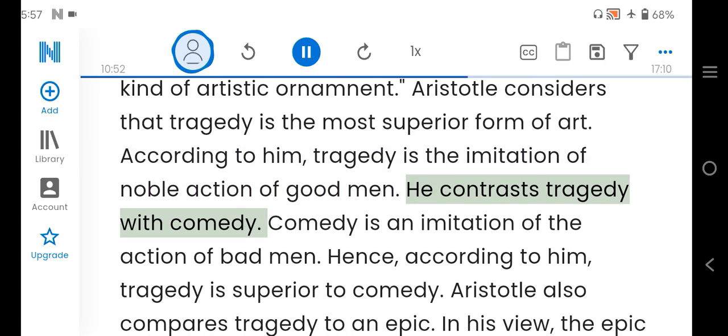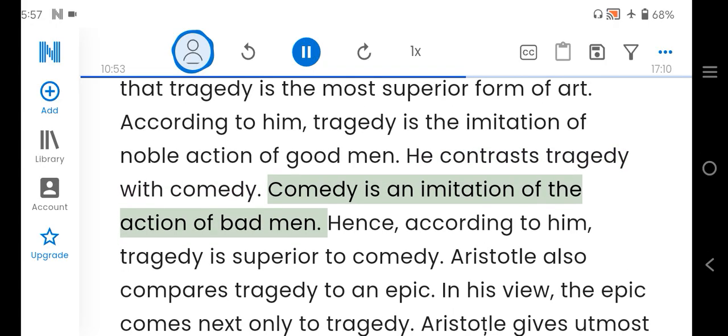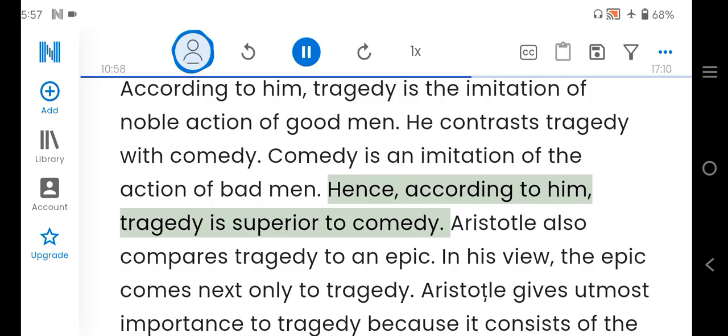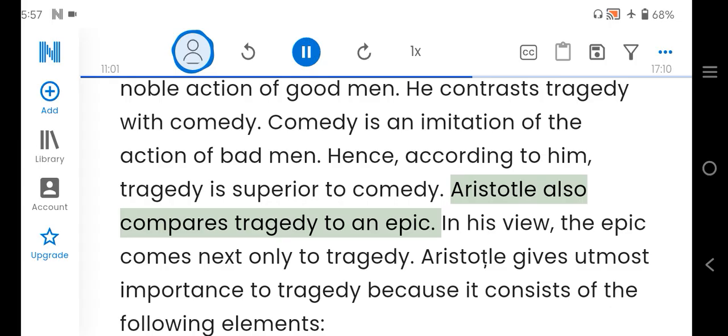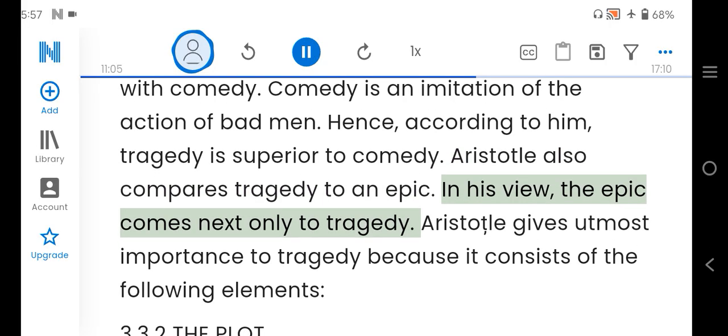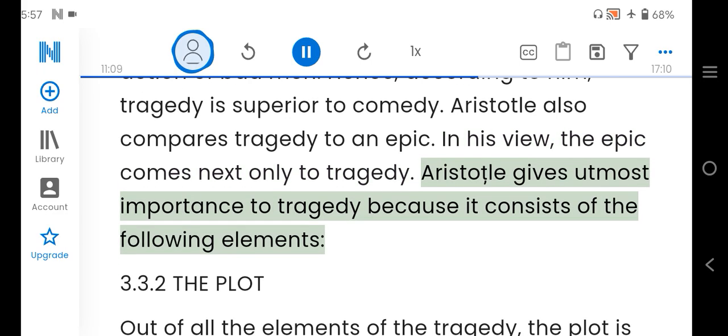He contrasts tragedy with comedy. Comedy is an imitation of the action of bad men. Hence, according to him, tragedy is superior to comedy. Aristotle also compares tragedy to an epic. In his view, the epic comes next only to tragedy. Aristotle gives utmost importance to tragedy because it consists of the following elements.